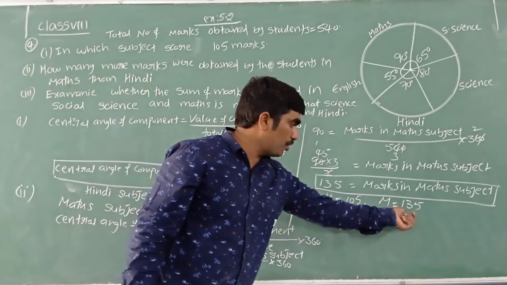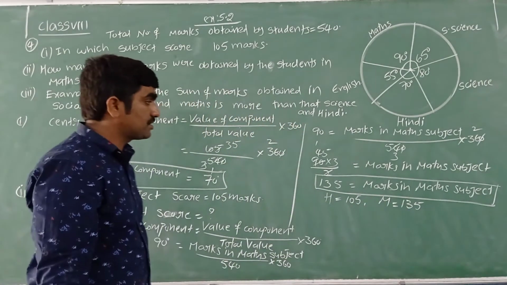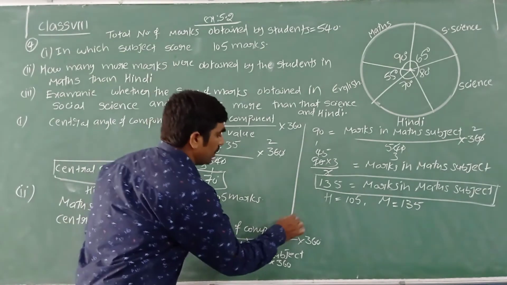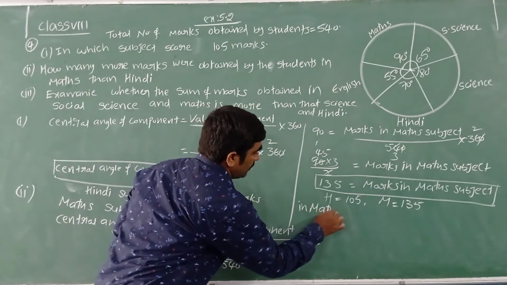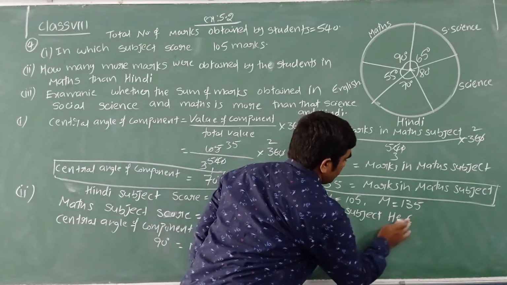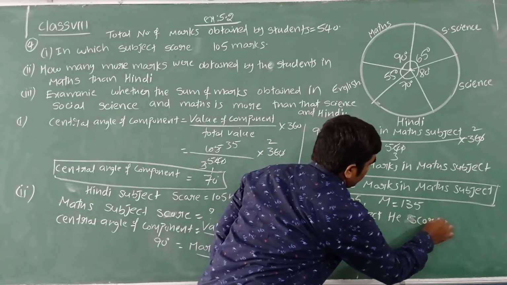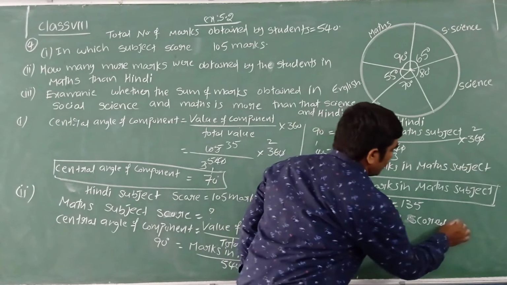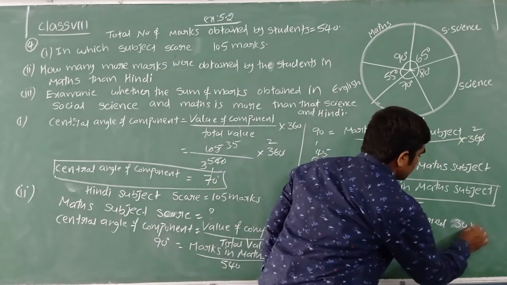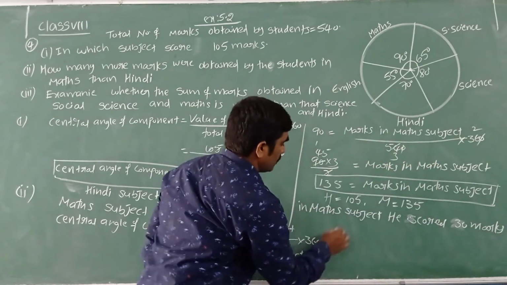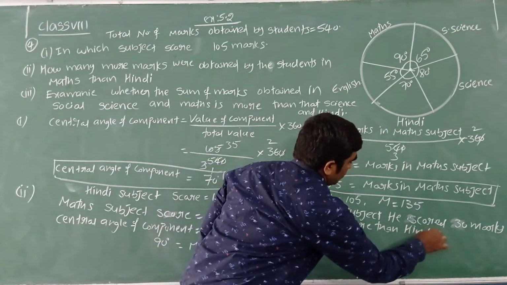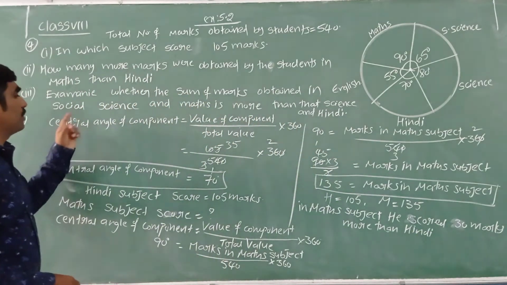You have to find the difference of both: 135 minus 105, which is 30. Yes, in the math subject he scored 30 marks more than Hindi. Now let us see the third part.